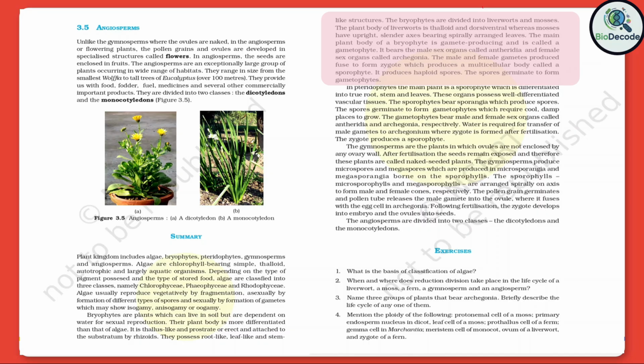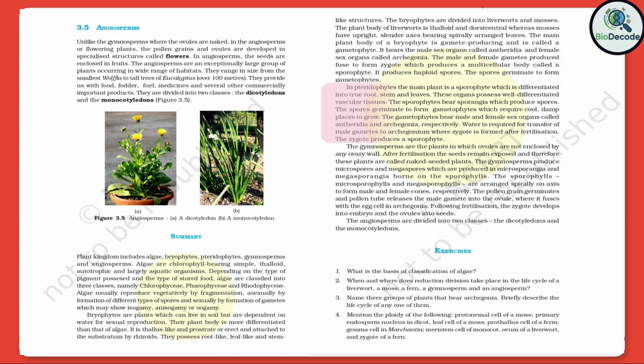The main plant body of a bryophyte is gamete-producing and is called a gametophyte. It bears the male sex organs called antheridia and female sex organs called archegonia. The male and female gametes produced fuse to form a zygote, which produces a multicellular body called sporophyte. It produces haploid spores. The spores germinate to form gametophytes.